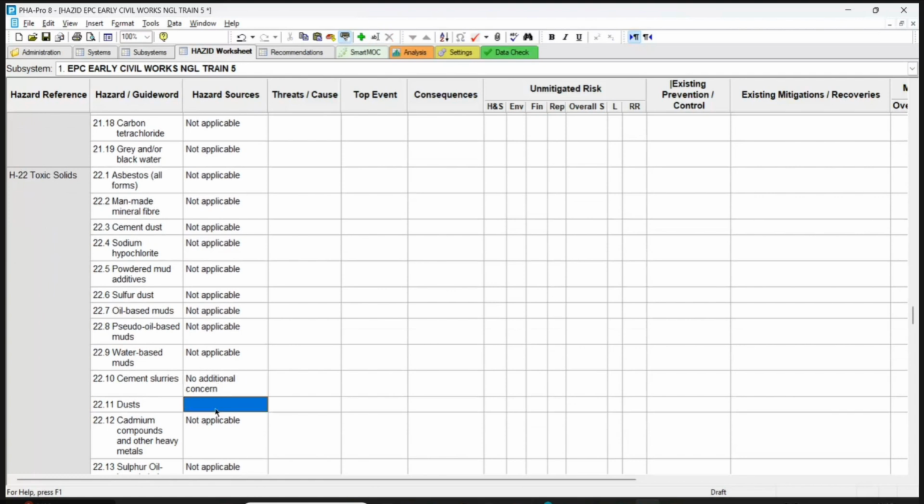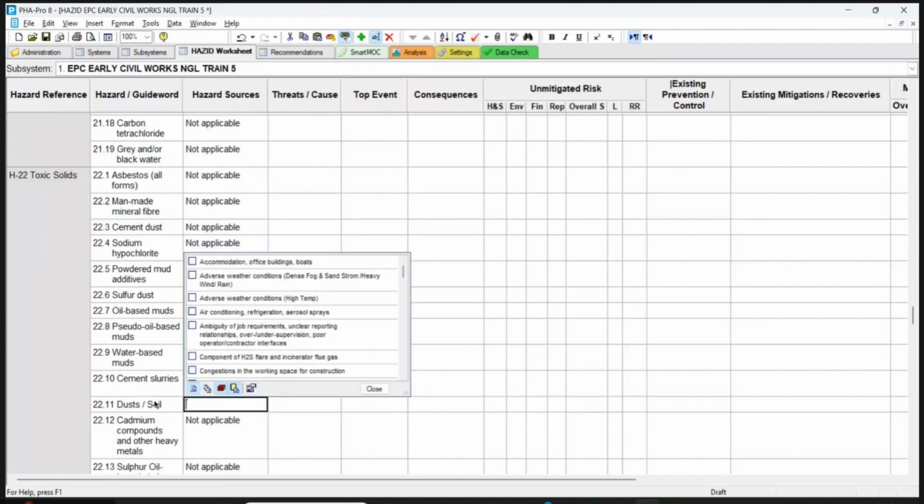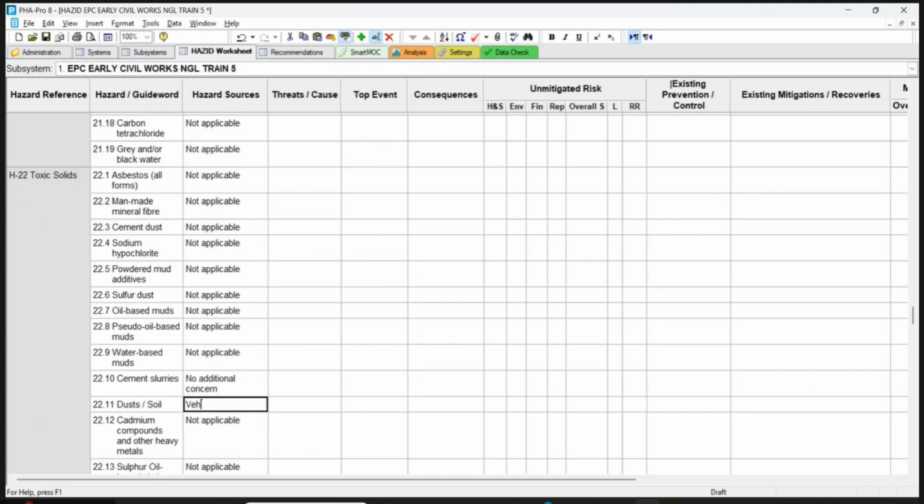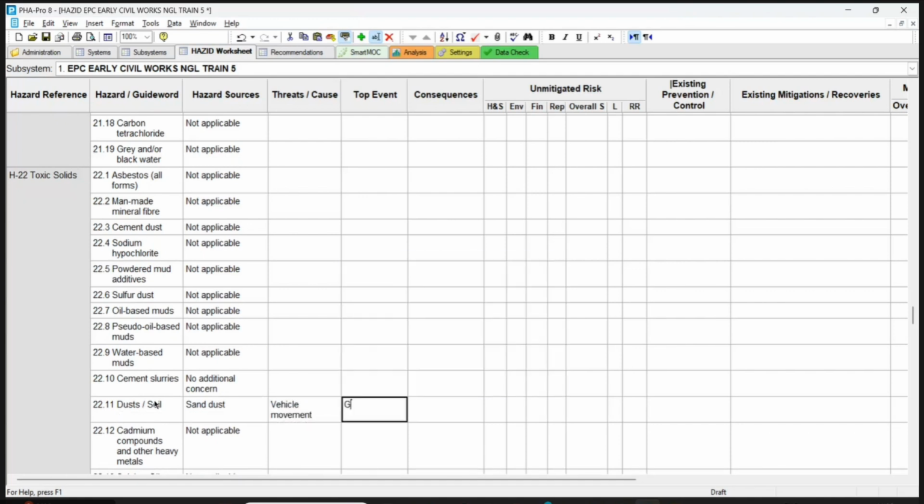So dust we have removed. But dust will be there because of the site dust. This is construction dust, right? When you go into that, you will be moving here and there. Road vehicle movement causes natural dust. Soil dust, sand and soil dust, from vehicle movement. So the movement is dust generation.